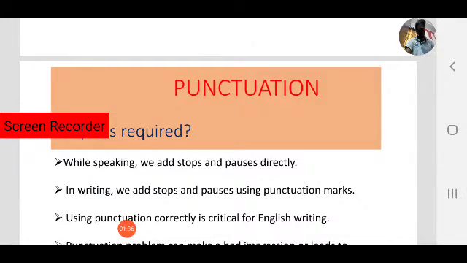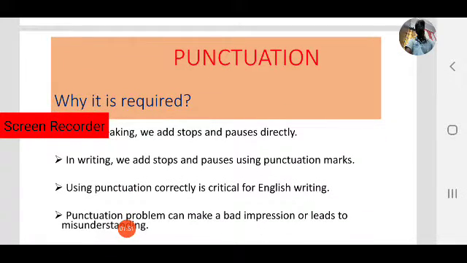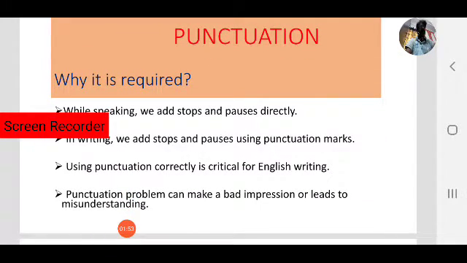Coming to writing, punctuation plays an important role. In writing, we add stops and pauses using punctuation marks. Using punctuation correctly is critical for English writing. Punctuation problems can make a bad impression or sometimes lead to misunderstanding.